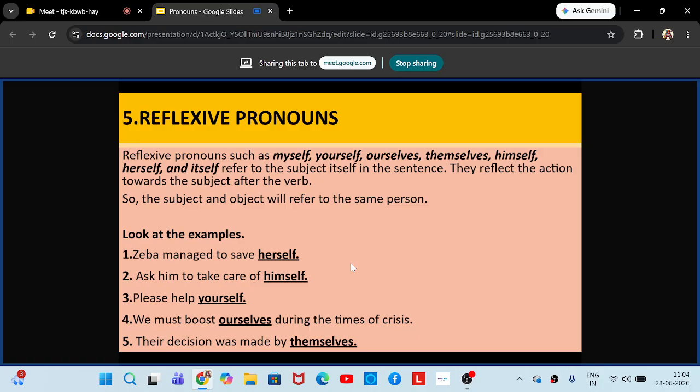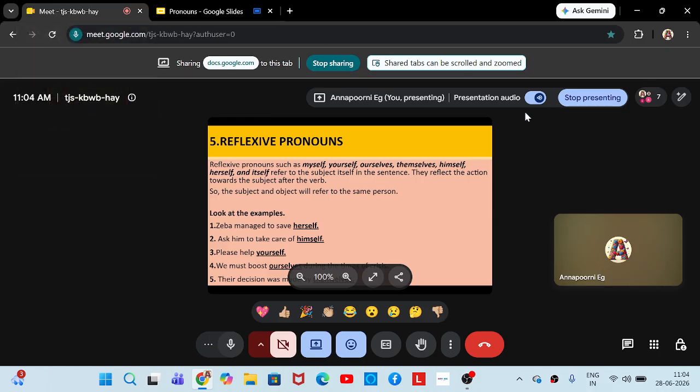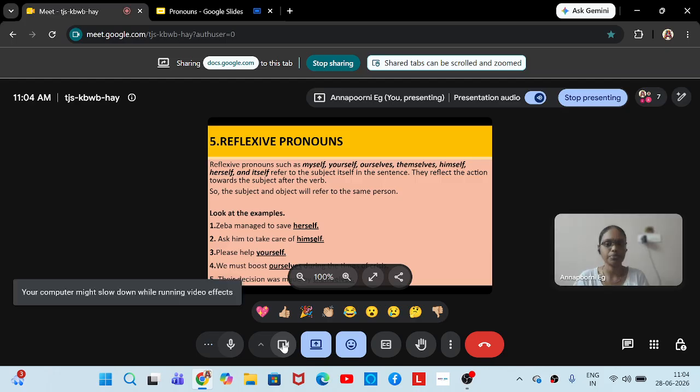Okay, fine. So today we are going to start with the fifth type of pronouns, which is reflexive pronouns. So far we have completed the first four types of pronouns. Does anyone remember the names of the first four types? We studied the first four, at least one or two types that we studied earlier. Does anyone remember? Some of you are attending our classes regularly, right? So definitely you must have the memory.